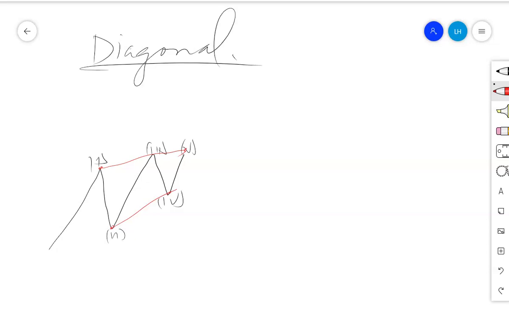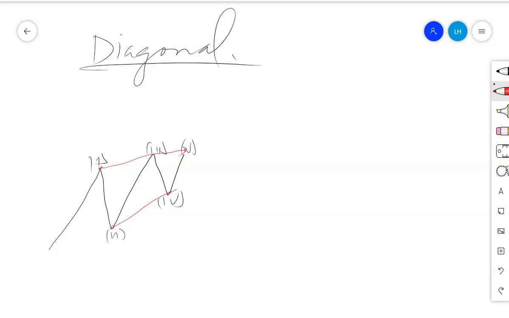This is a structure with two converging lines, which usually occurs in the first wave, or it can occur within the fifth wave. A diagonal in the first wave we call a leading diagonal, and in the fifth wave we call it an ending diagonal. So it has those converging lines, which is very different from a triangle. Another difference between diagonal and triangle you will realize from the internal building.